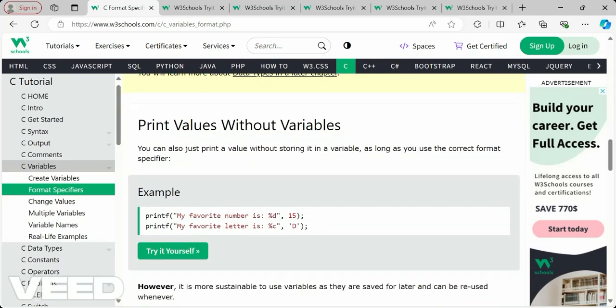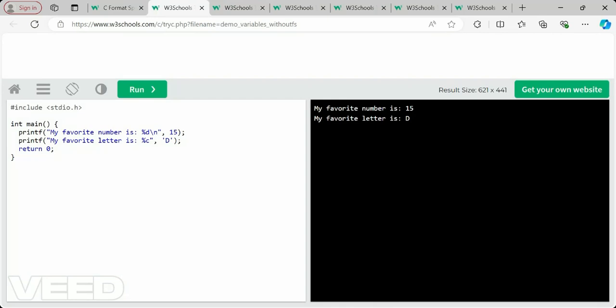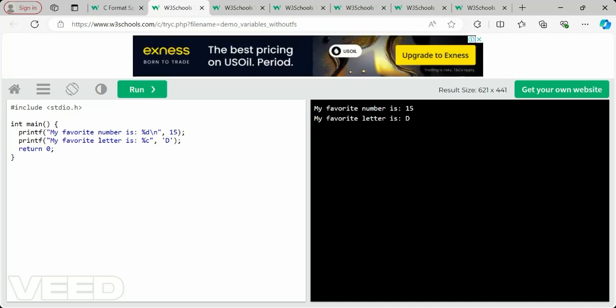Now, printing values without variables. You may ask, there's no need for variables, we can give data directly without assigning variables. You can mention data directly while having format specifiers in your print statement. If we have a placeholder expecting an integer value, that integer value should be specified in the printf statement after a comma, and it will replace the placeholder. It is the same, right? Writing the placeholder, comma, value.